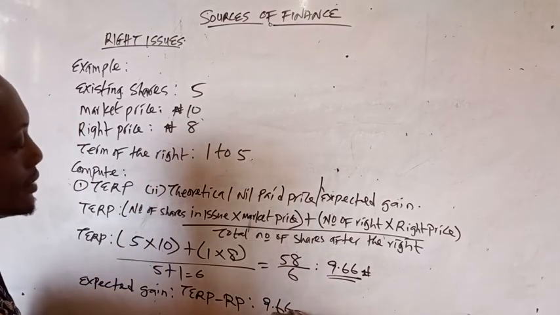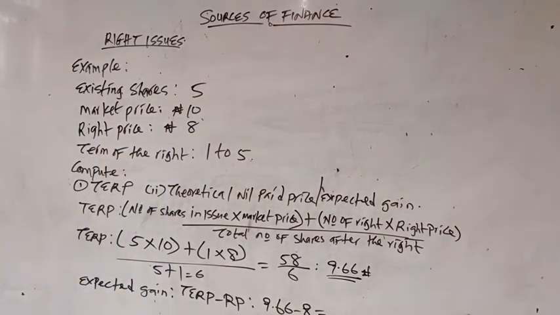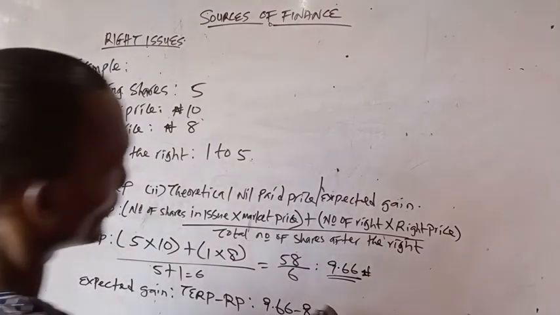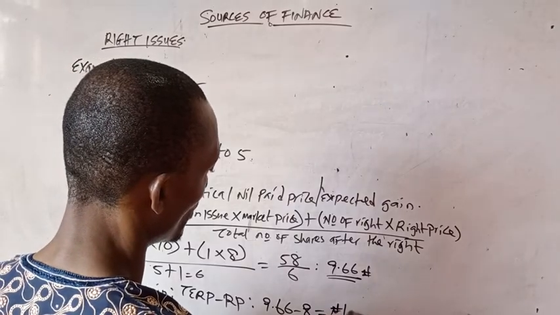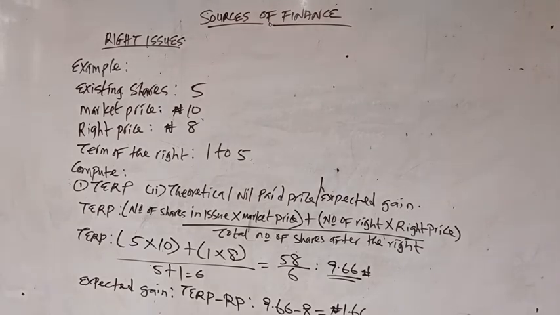What is our right price? 8. So we have 9.66 minus 8, and the expected gain is 1.66. 1.66 is our expected gain in this question.